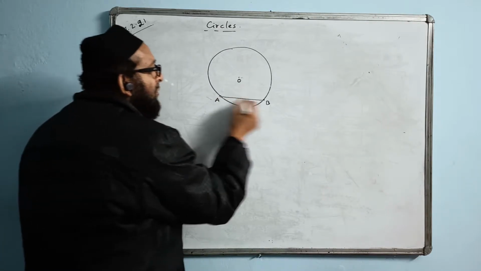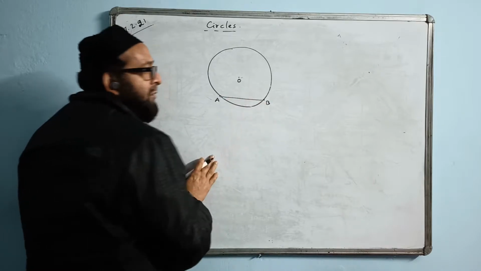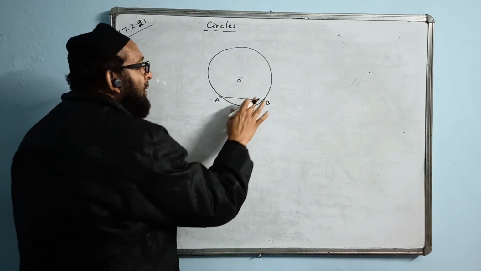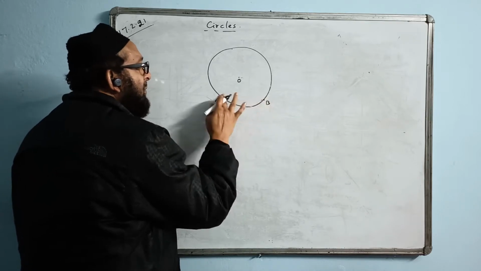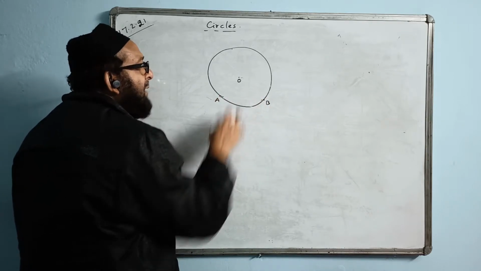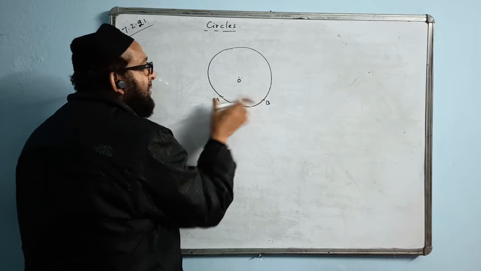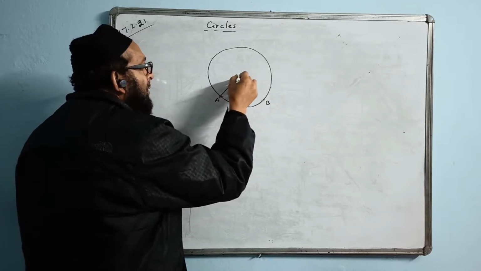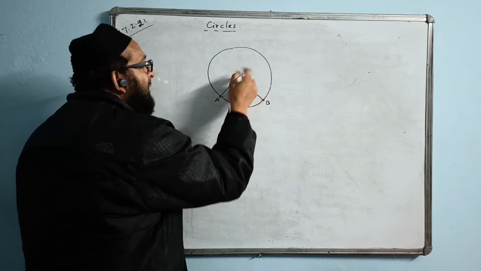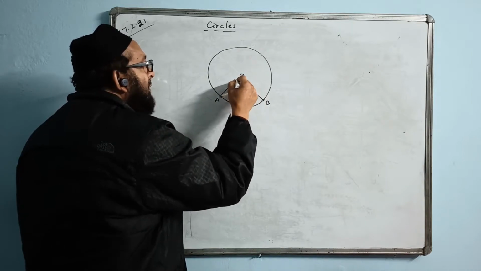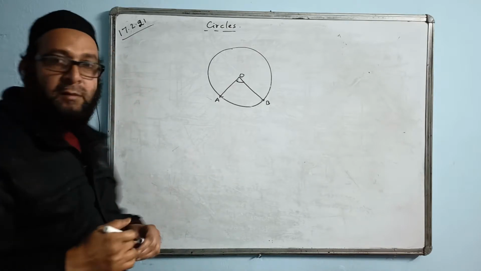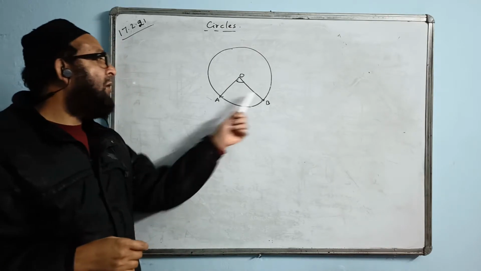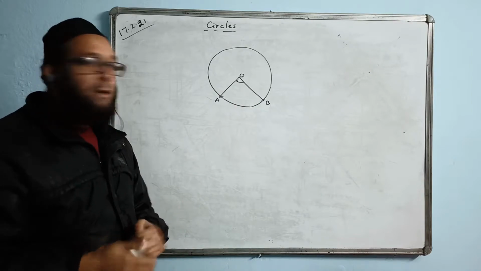This line is called chord. AB line is called chord. Okay, now first theorem says the angle made by an arc at the center is double the angle made by the same arc on the remaining part of the circumference.